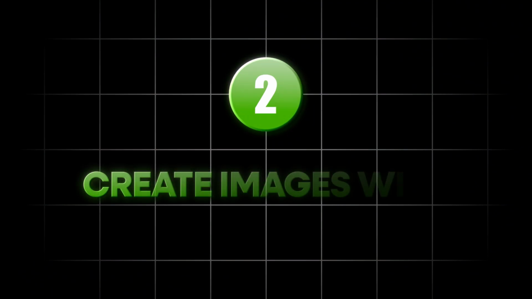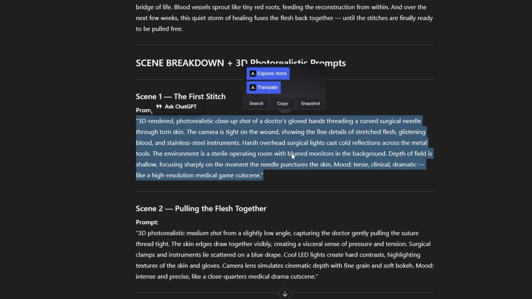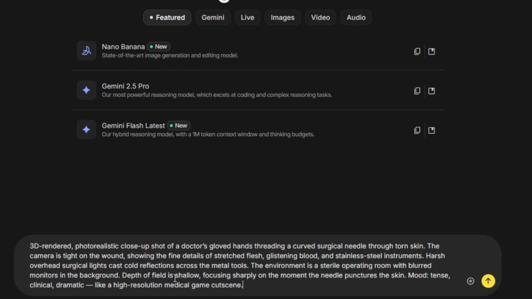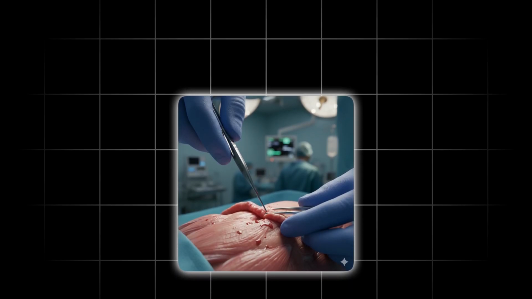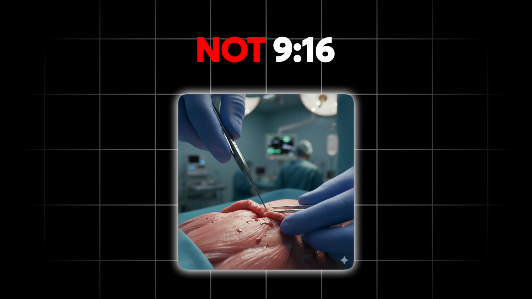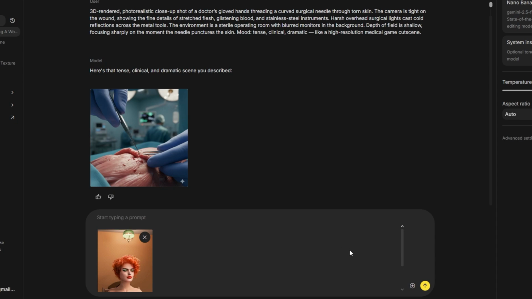Step 2. Create images with Nano Banana AI. Now we turn the script into visuals. Take the first scene description from ChatGPT, paste it into Nano Banana, hit generate, your first scene appears in seconds. But there's one annoying flaw. Nano Banana sometimes messes up the aspect ratio. Easy fix, upload a blank 9:16 reference image, tell Nano Banana to maintain that shape.